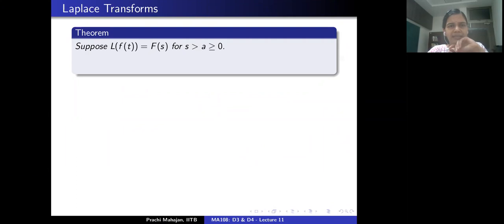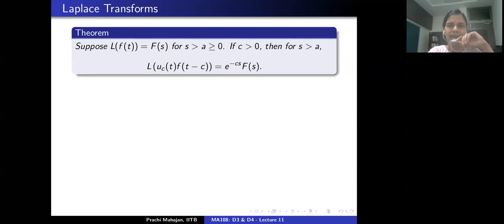Suppose that capital F is the Laplace transform of a function little f, valid for s bigger than a, and suppose that c is some fixed positive real number, right? Now let's look at the following function. This is the step function u_c multiplied by f of t minus c. This is precisely the function g that we had on the previous slide.